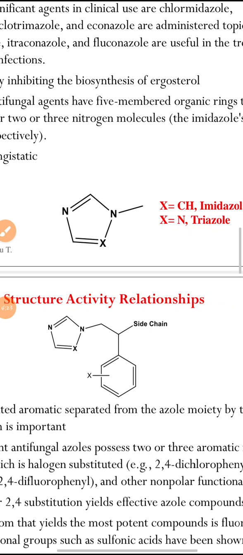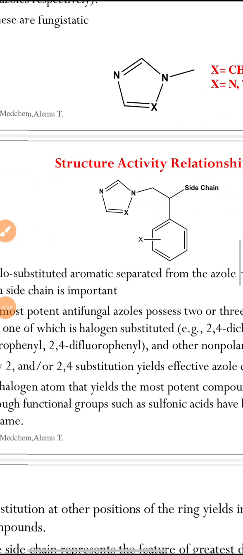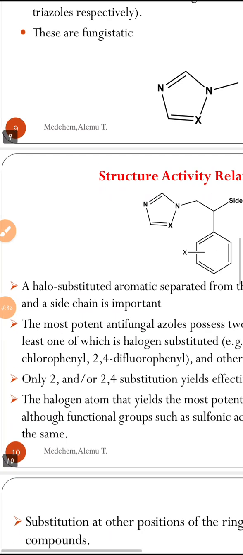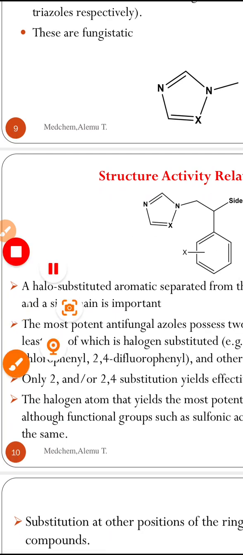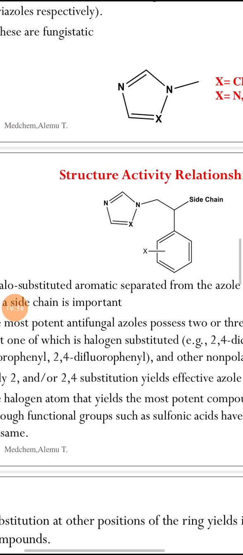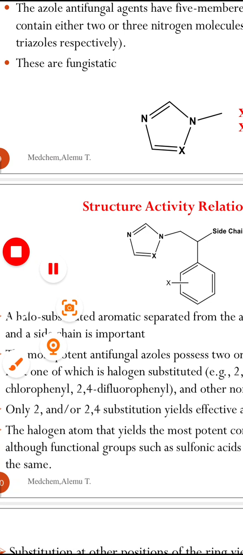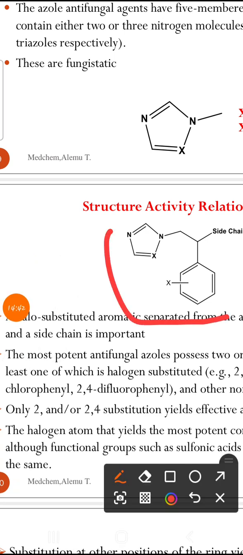They inhibit the biosynthesis of ergosterol. Here we have the structure activity relationship of antifungal agents, mainly azole antifungal agents. This is the general structure of an azole antifungal.